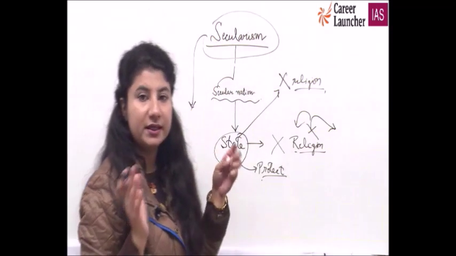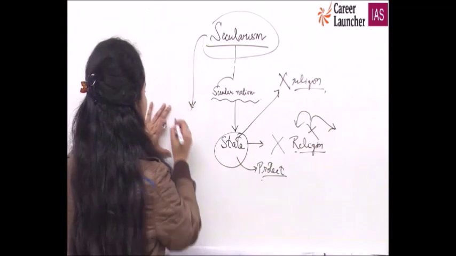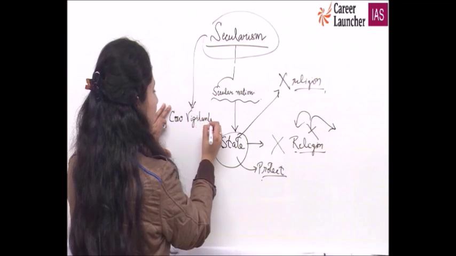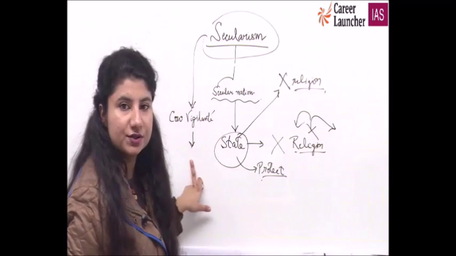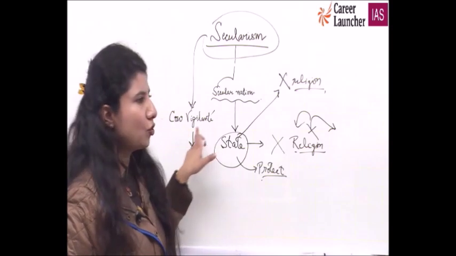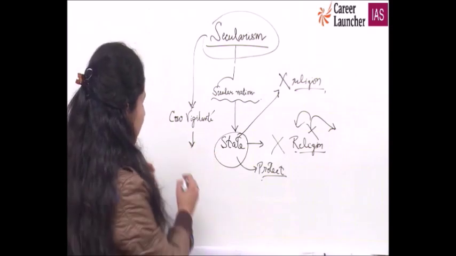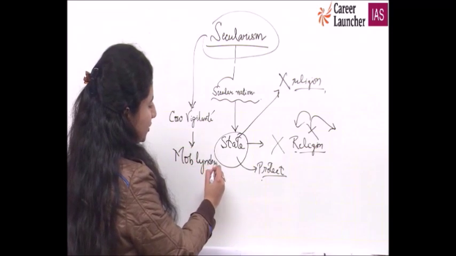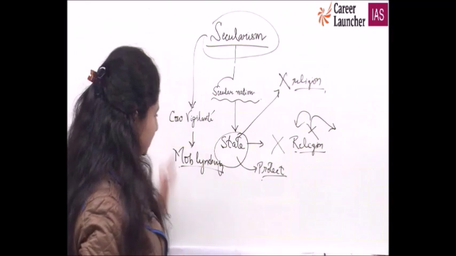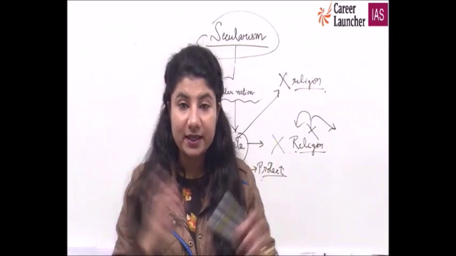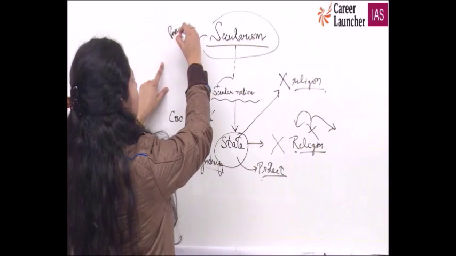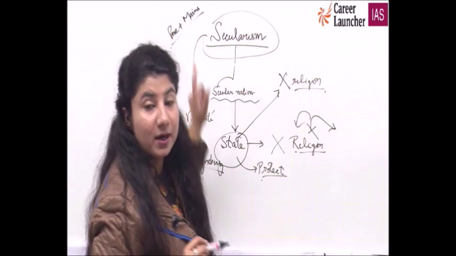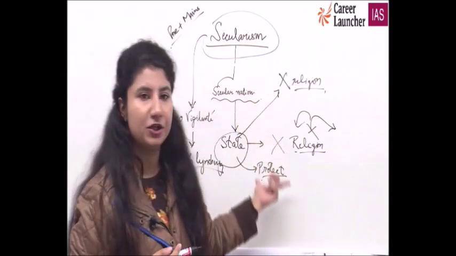I am now going to integrate it with the current affairs part, the role of cow vigilantes or the Gau Rakshaks, which is under the critical pen of many authors. How come these so-called Gau Rakshaks, the cow vigilantes, are heading towards mob lynching each day? Now you can get some question about mob violence in your mains examination. This is how you have to integrate your prelims and mains preparation. No book, nobody else can tell you apart from the experts who are working on it.